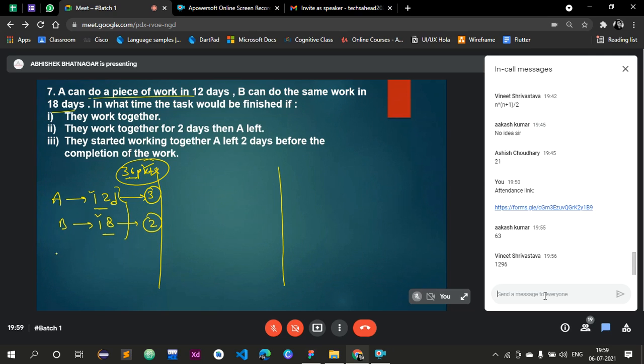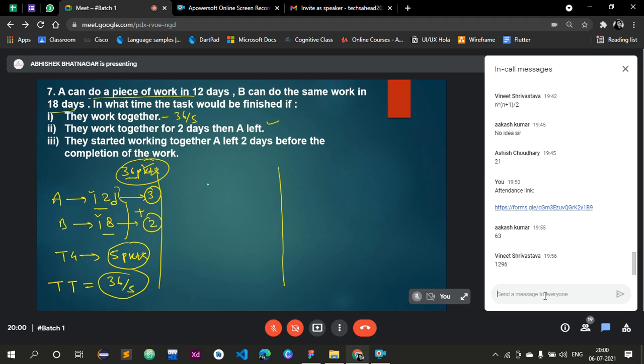Now, if they are working together, they can form 5 packets in a day: 3 for A, 2 for B. That means the total time required for 36 packets is 36 divided by 5. So that is the answer for the first question.